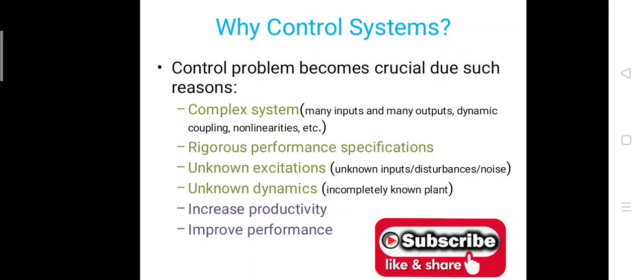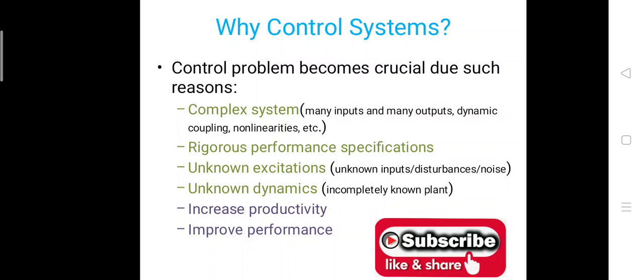Then rigorous performance specifications. So if you want a high degree of specifications or high level of performance specifications, then you need a control system. Then unknown excitations, if there are unknown inputs or disturbances or noises in the system during its performance or during its operation, then you have to control the inputs of a system, which should be free from the disturbances or free from the unknown inputs or unknown parameters. For that reason you need a control system.